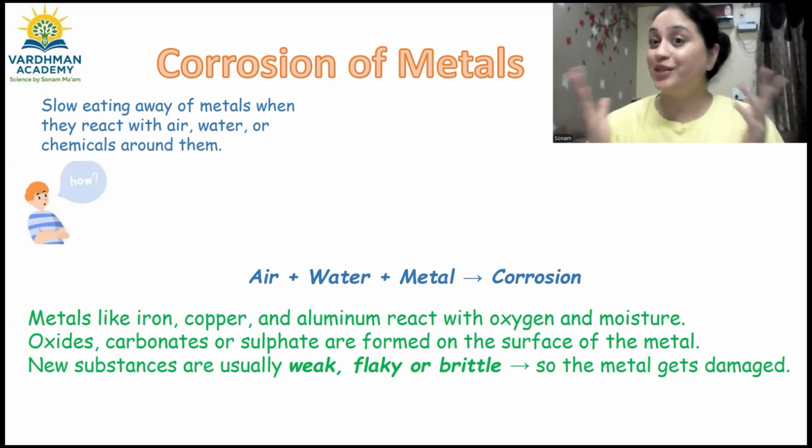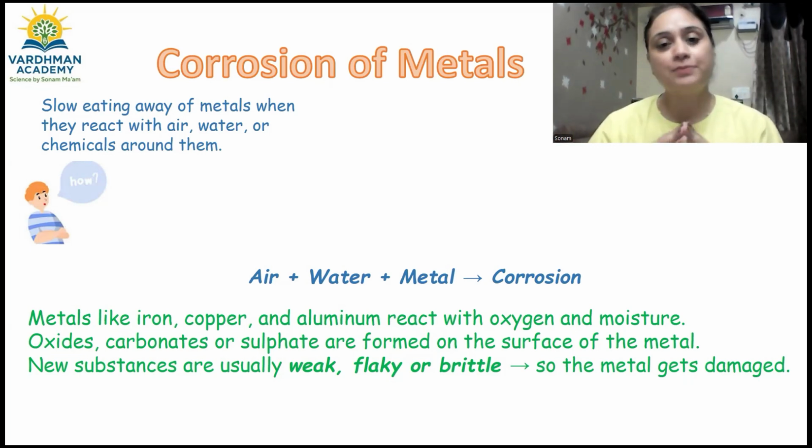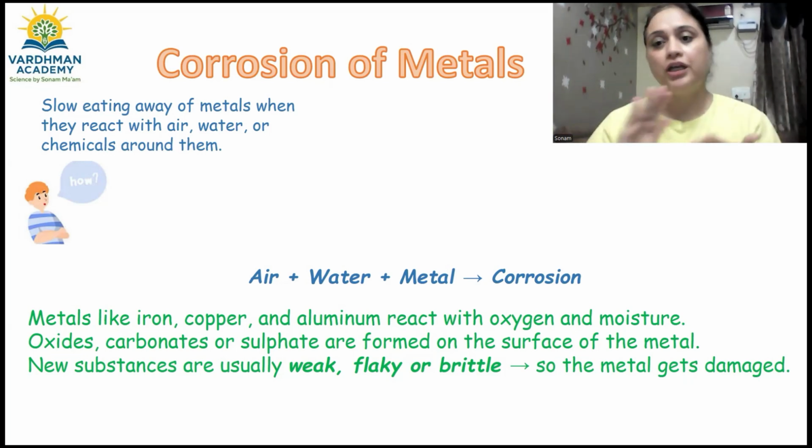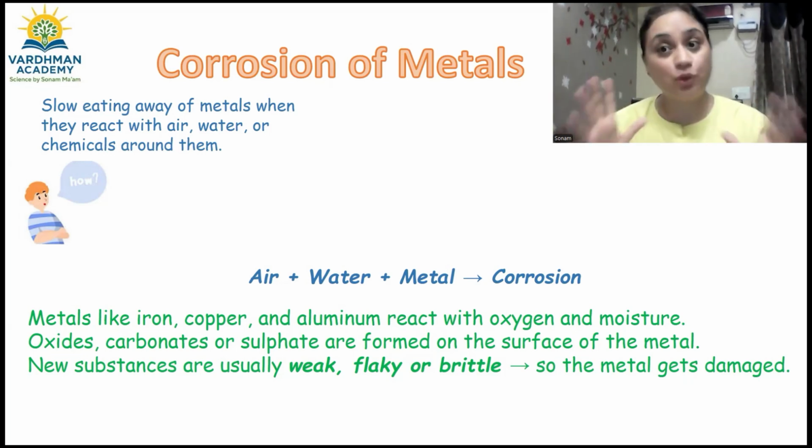And we'll find out what the new substance is. New substances are usually flaky and brittle. Brittle क्या होता है बच्चा? Brittle means fragile, जो easily break हो सके, decompose हो सके, and that gradual eating, that gradual decomposition damages the metal and makes it weaker.